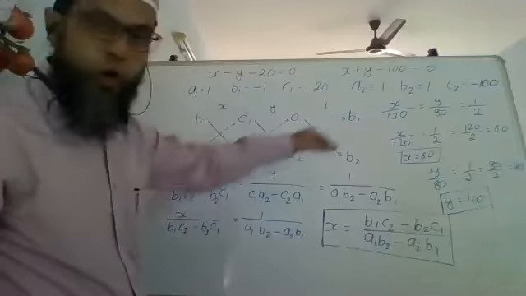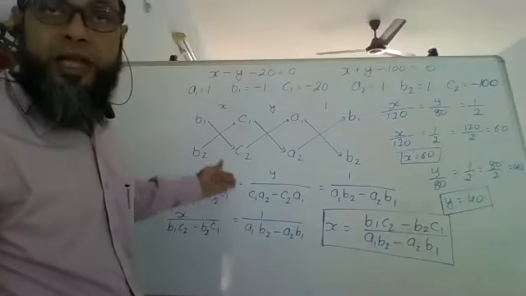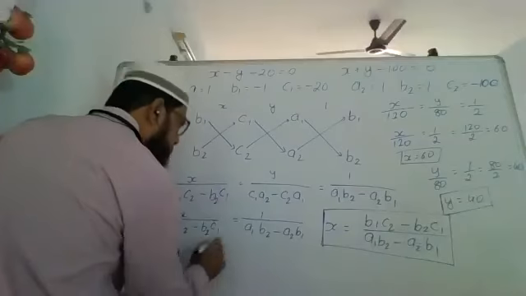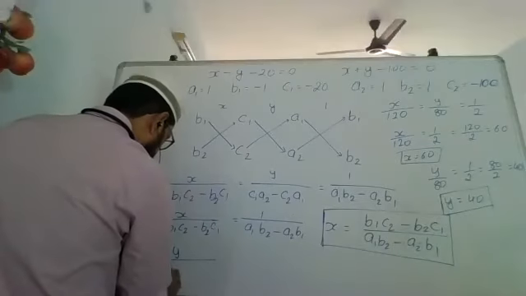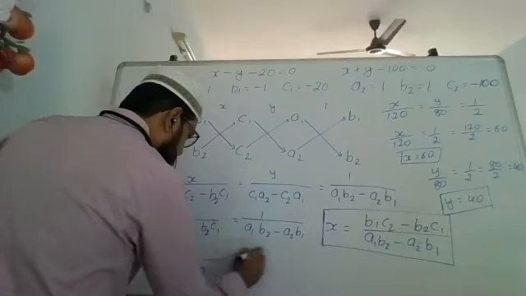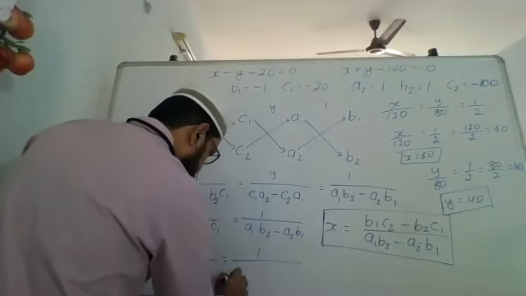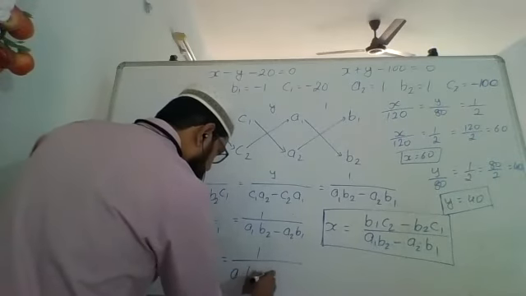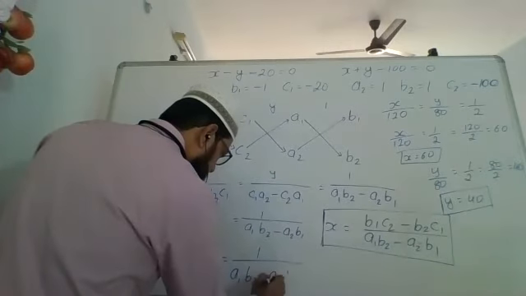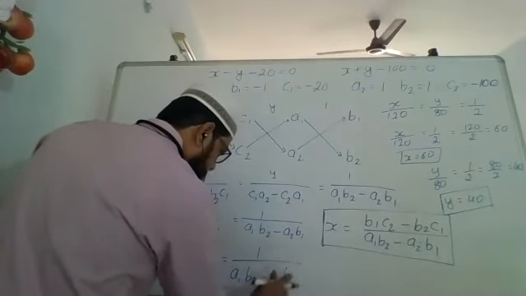That time you don't have to do all this when the question paper and the time has started. Similarly, for Y, we write Y upon, what was that? C1 A2 minus C2 A1 equals 1 upon, the denominator is the same, A1 B2 minus A2 B1.